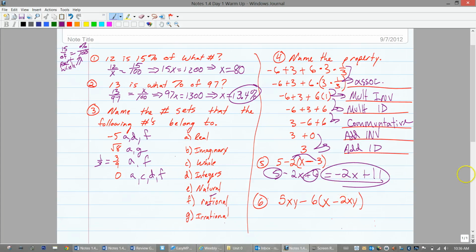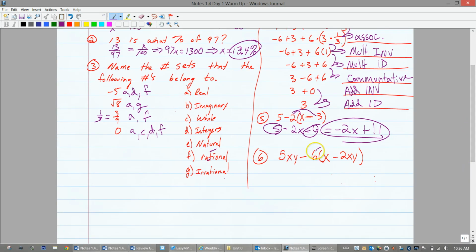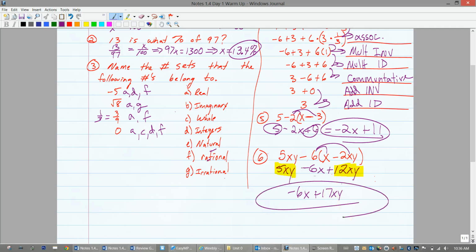Number 6, we would distribute the negative 6 first. So we write the rest of it, drop the rest of the stuff down like it's hot. So negative 6 times x is negative 6x. Negative 6 times negative 2xy. You just do negative 6 times negative 2, which is positive 12xy. And then we see if we have like terms. The only two things that are like terms are this xy guy and that xy guy. So those guys combine and we leave the negative 6x. So we're going to just drop that. And we're going to do 5xy plus 12xy. It's going to be 17xy. Any questions?